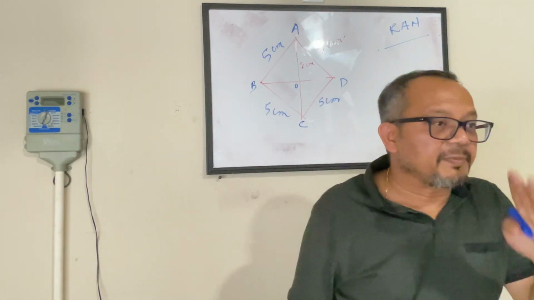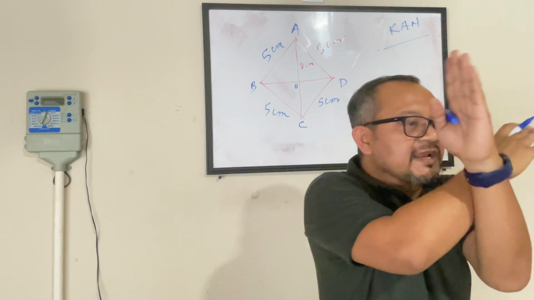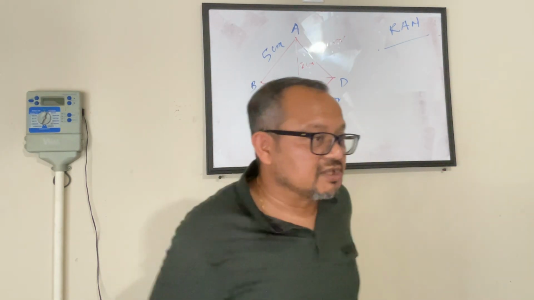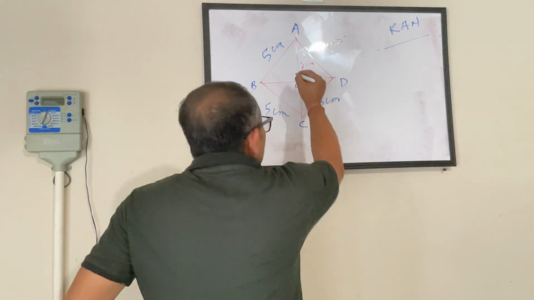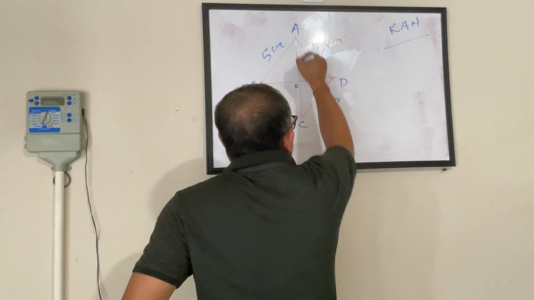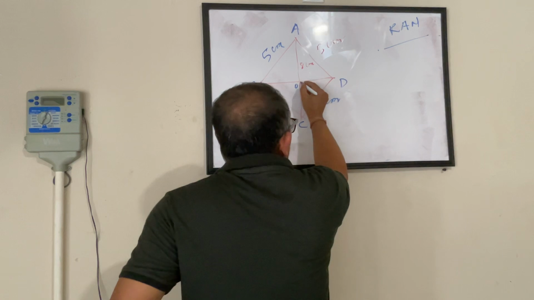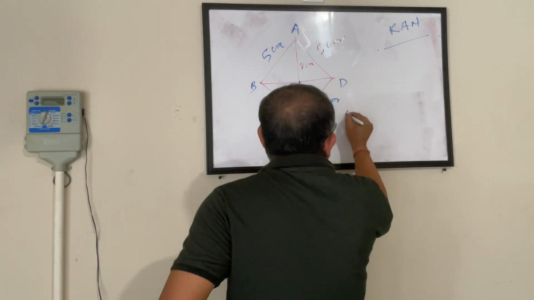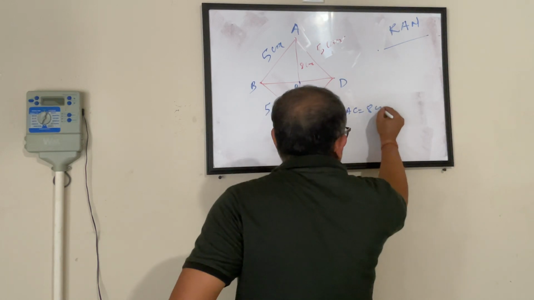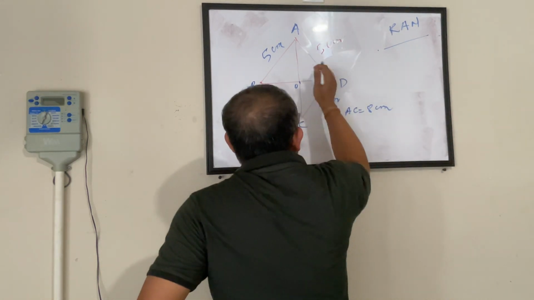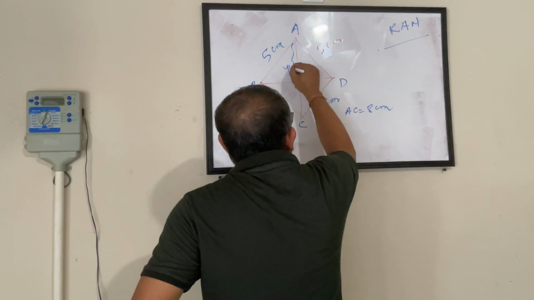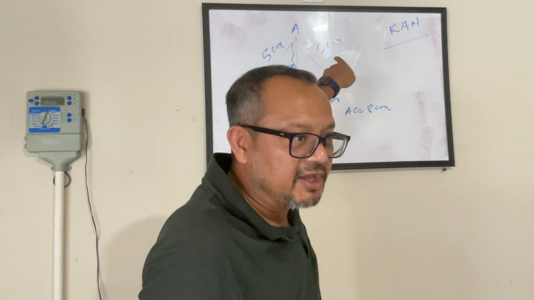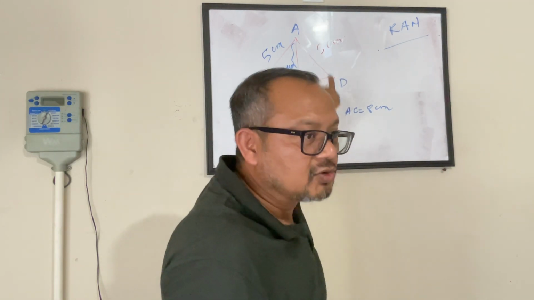Now the second property that we know is the diagonals of the rhombus bisect each other, meaning the diagonal is always getting split into two at this point. So if AC equals 8 centimeter, that's what I have given, then here to here will be 4 centimeter because this got split into two equal parts.